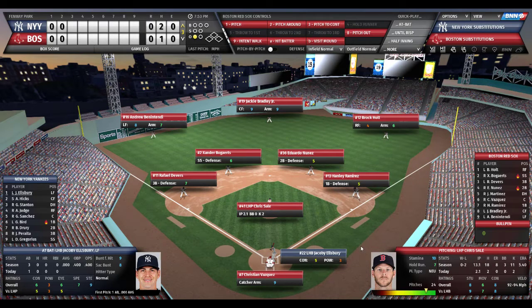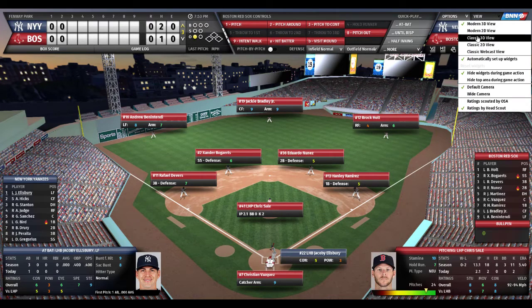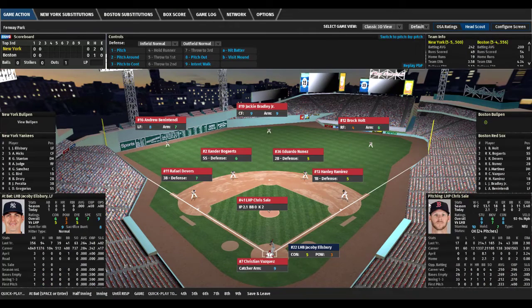So here's Jacoby Ellsbury. He is 0 for 1 today. Also, if you're just joining us, this is the new modern 3D view. I will once again show, and I'll probably do this almost every game once or twice, the classic 3D view. I actually like the classic 3D view better when I'm playing offline with this game. I use this because it has a lot of information here that I enjoy. I like this better.